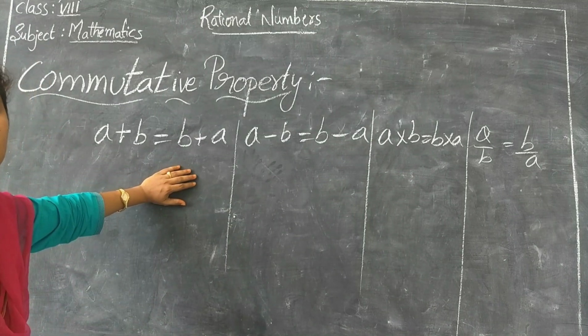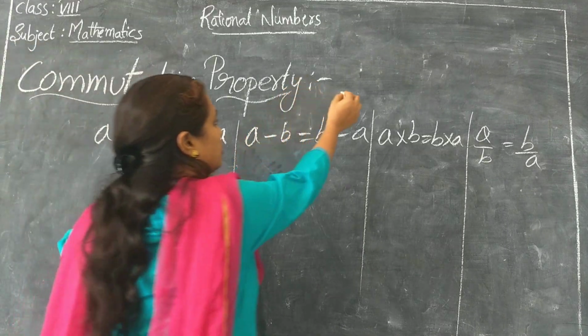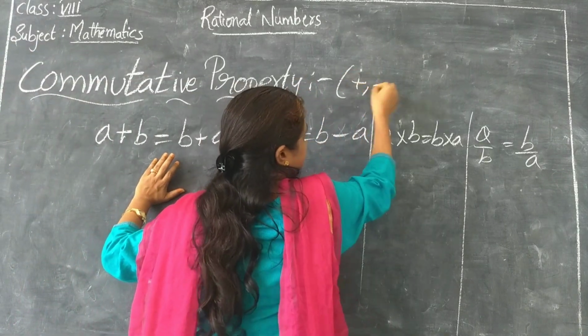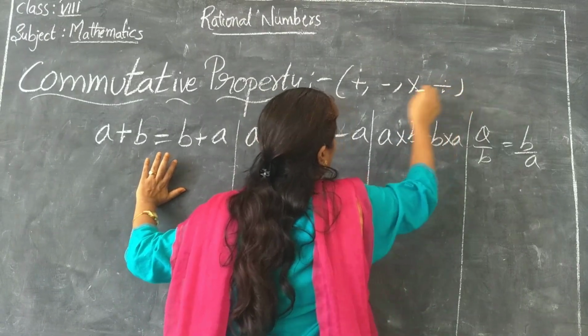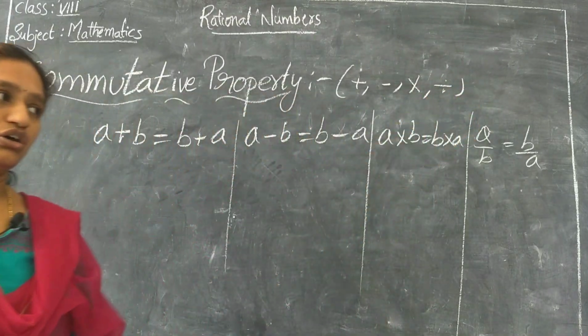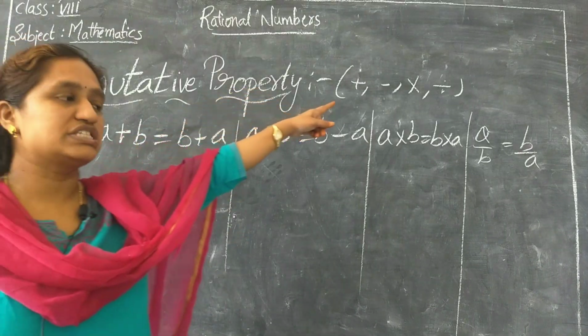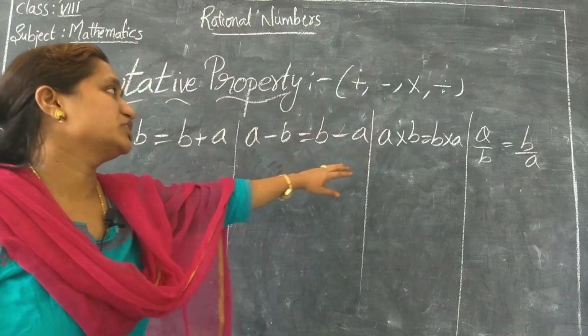So what is a binary operation? All the basic operations like plus, minus, multiplication and division are called binary operations. All these four signs are called binary operations.